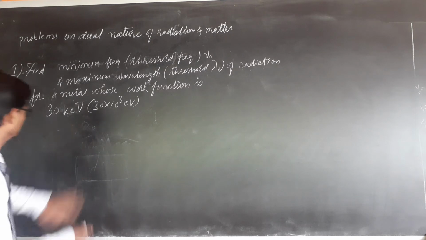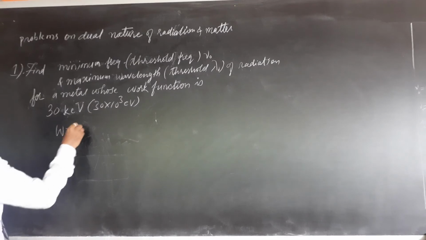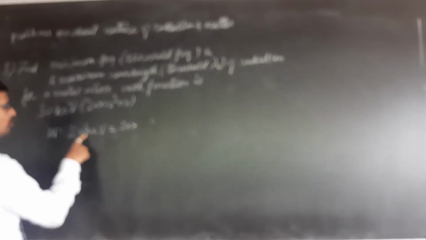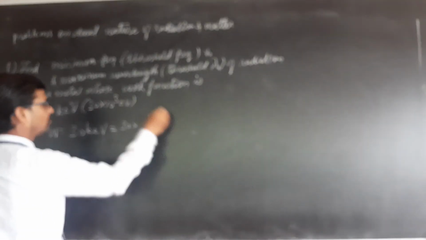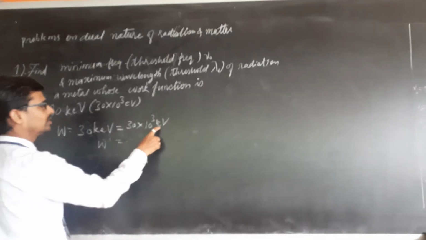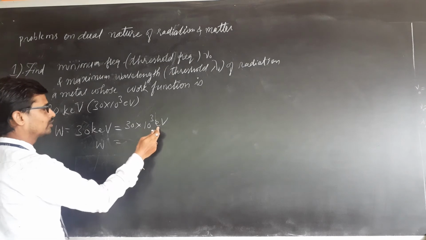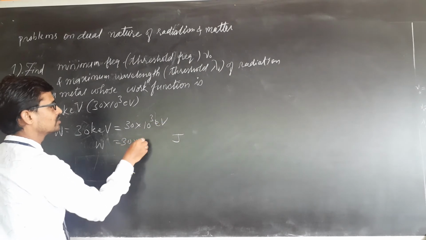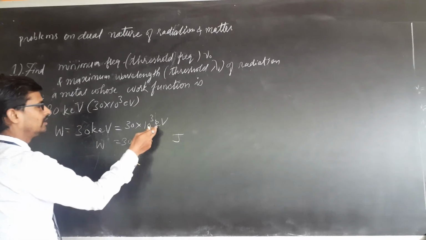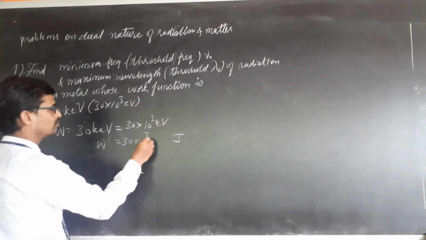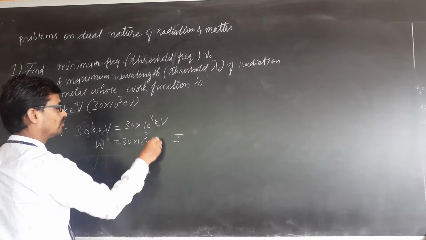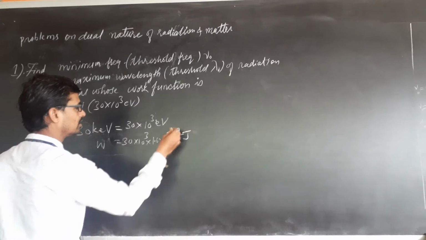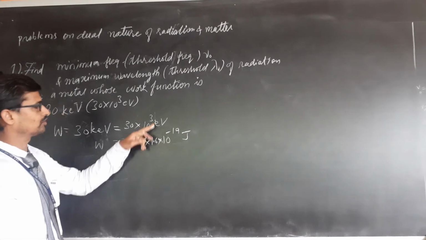Now let us see. They have given work function 30 kilo electron volt. 30 as it is, kilo means 10 raised to 3 electron volt. Please here, electron volt is also unit of energy. How to convert electron volt into joules? Please let us see here. 30 into 10 raised to 3 as it is. Electron volt, if you convert it in joule, it should be multiplied with electron charge, how much? 1.6 into 10 raised to minus 19. So this is conversion from electron volt to joule.